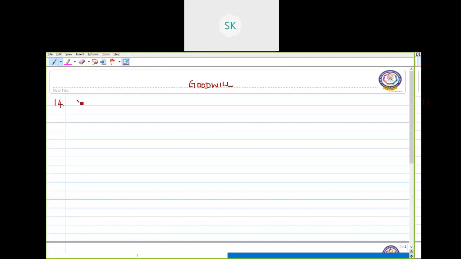So here also we have to start with the tabular column. First the year, then comes the profit or loss given in the question, then comes the adjustment given in rupees, then the normal profit.